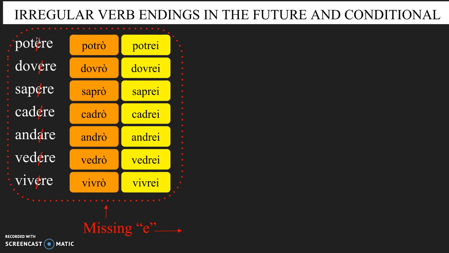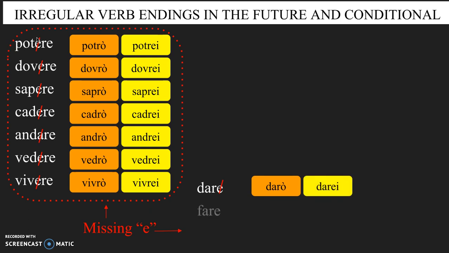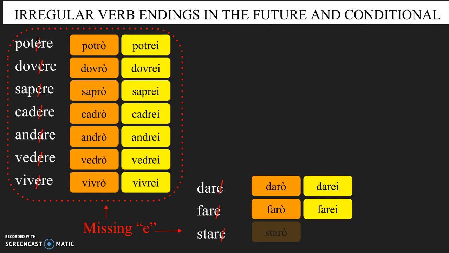We also have another group where we remove the final E. So dare, for example, becomes darò and darei in the conditional. Fare, farò, farei. Stare, starò, starei.